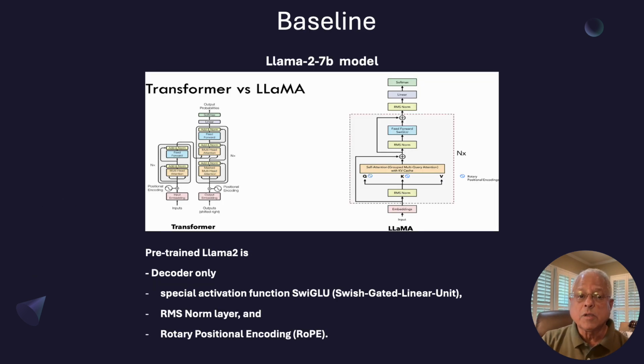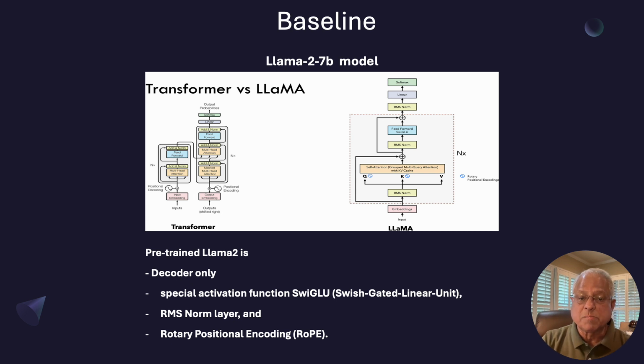Now, before we look at the fine-tuning itself, here's a quick review of the transformer architecture in comparison to Llama. On the left is the transformer architecture based on the famous Attention is All You Need paper that launched the whole revolution in AI. And on the right is the architecture of the Llama model. Llama is called a transformer model, but it's pre-trained and only has the decoder section, not the encoder section of the architecture that was described in class by Professor Lobaton.